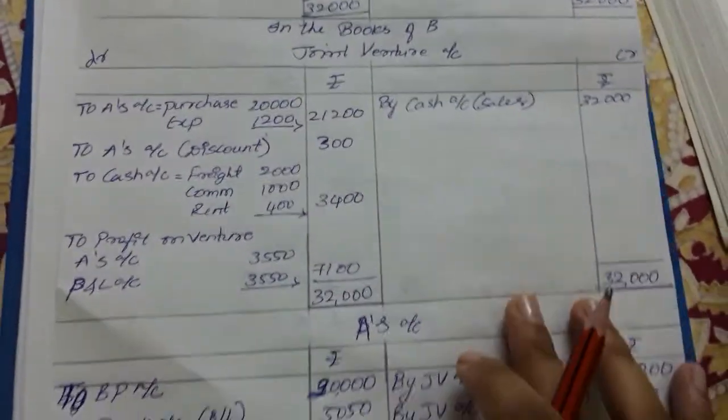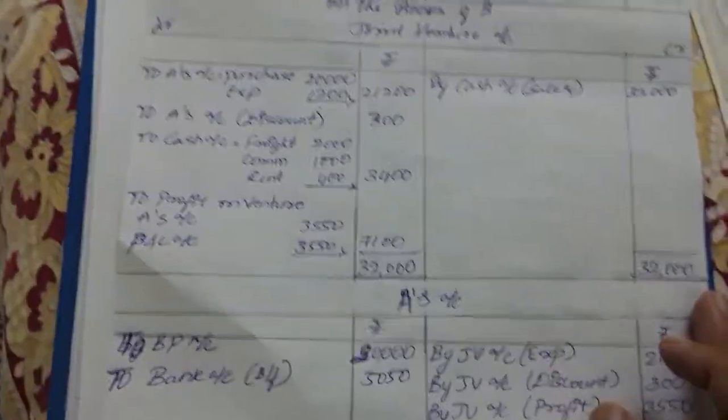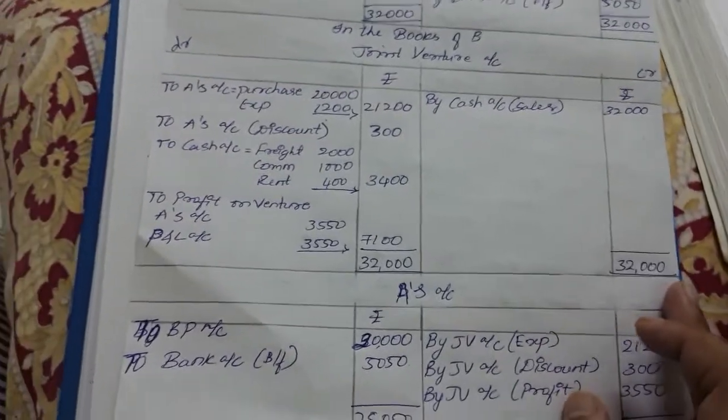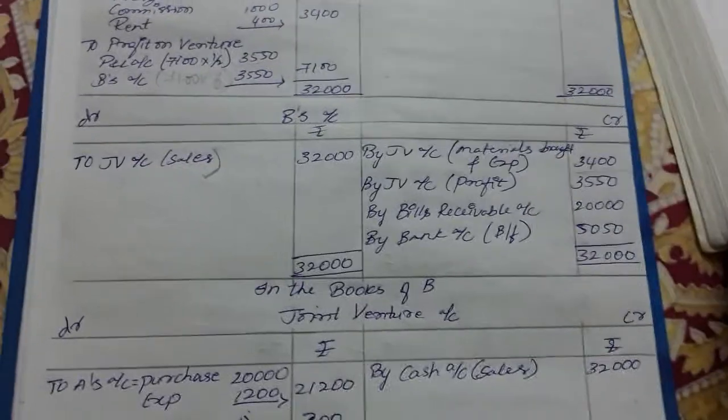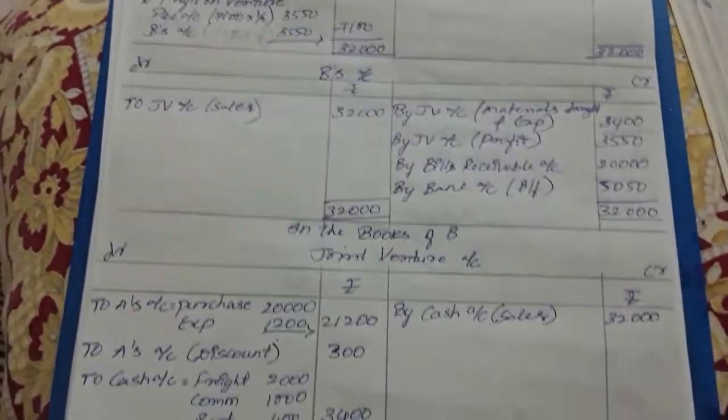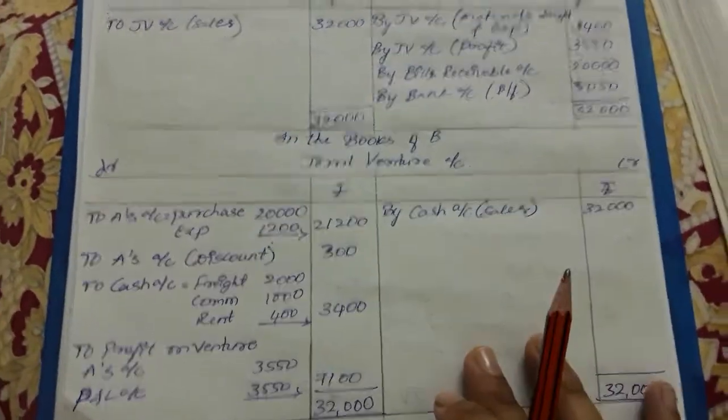So coming on to the books of B. While we record in the books of B, what is the thing we need to record? You can see the similarities already, but when we compare the last problem and this problem, this bills receivable, bills payable and discount is something different. So see for it. As it is, on the credit side, we are preparing in the books of B.